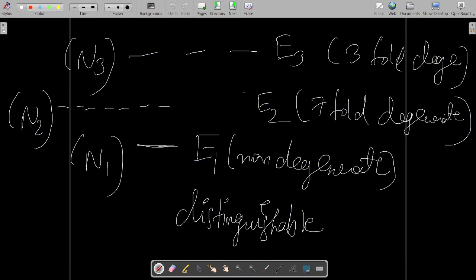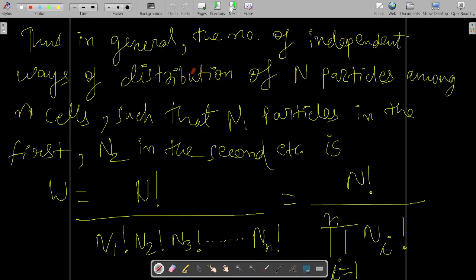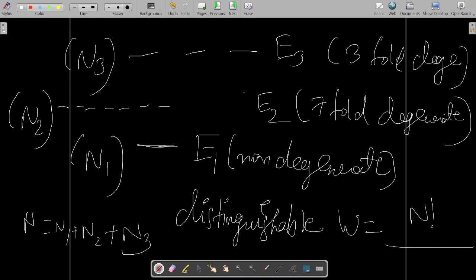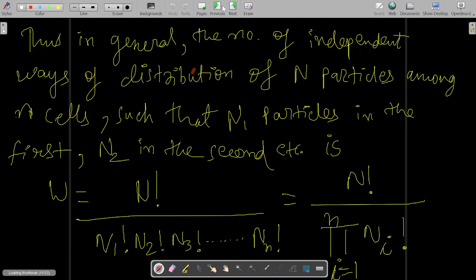W, the total number of combinations possible, will be simply N factorial, where capital N, your total number of particles, is equal to n1 plus n2 plus n3, divided by n1 factorial, n2 factorial, n3 factorial. This is the formula.